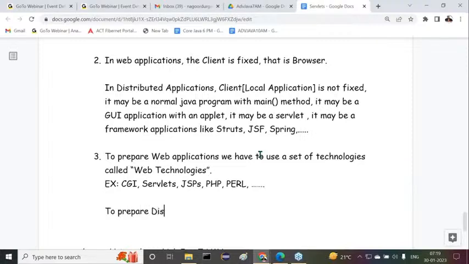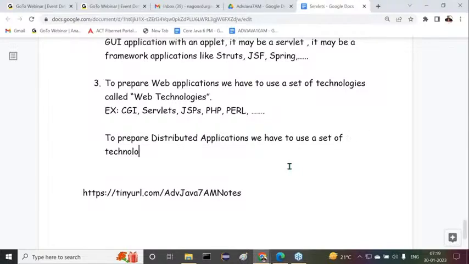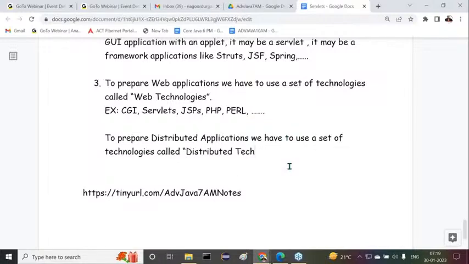Similarly, now come to this point. To prepare distributed applications, we have to use a set of technologies called distributed technologies.